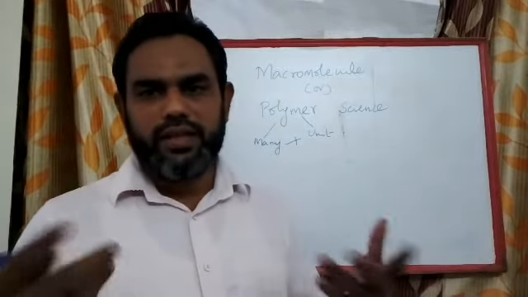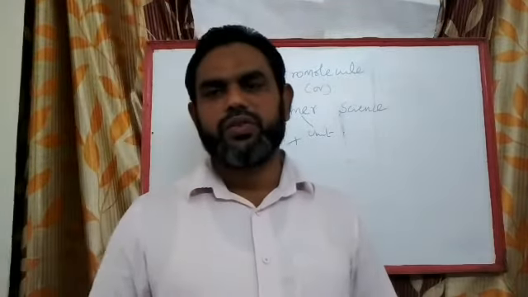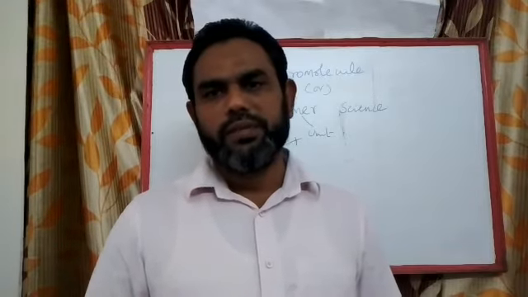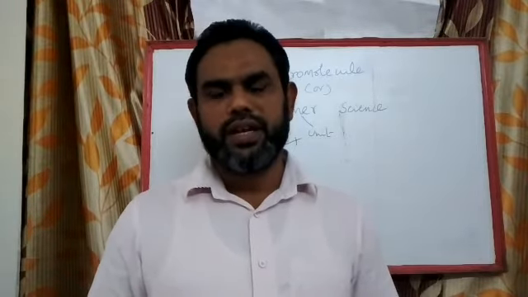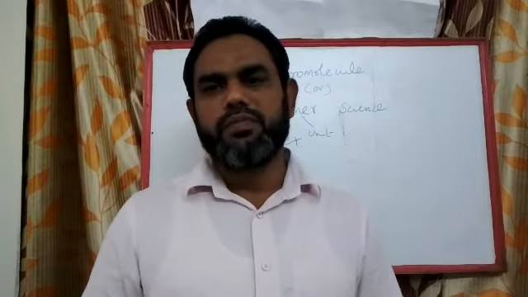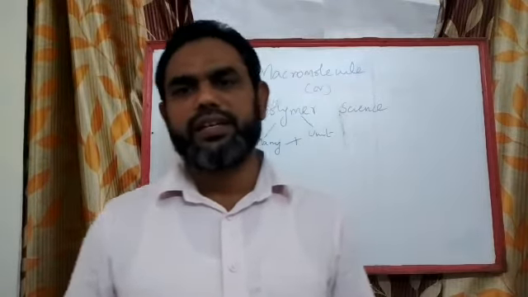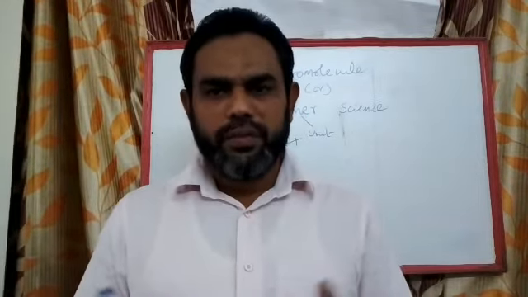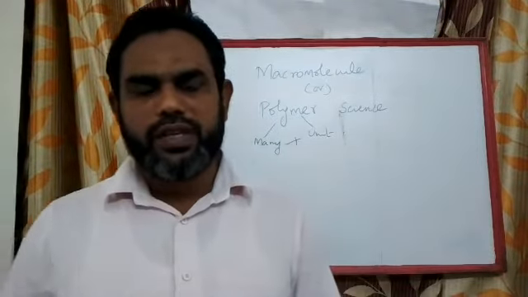The other scientist, Joseph Priestley, named it rubber, because this material could rub away pencil marks. Slowly this material has developed into a very useful material in every field of human life. Now, this is a very brief introduction about the origin of the polymer.